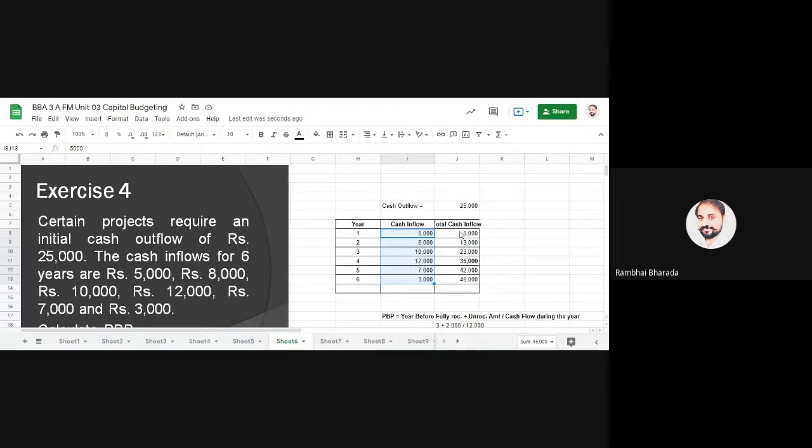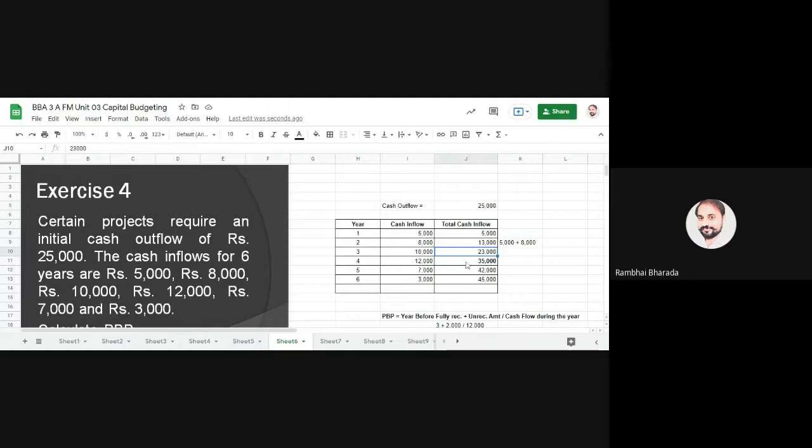Then we go for column number 3, which is total cash inflow. How do we find that? In the first year we have 5,000. In the second year, 5,000 plus the second year cash inflow 8,000, you will get 13,000. For the third year, 5 plus 8 plus 10, you will get 23.